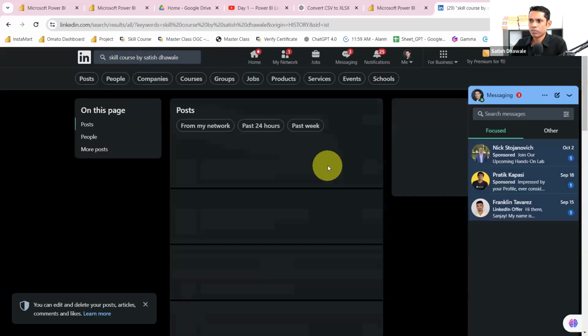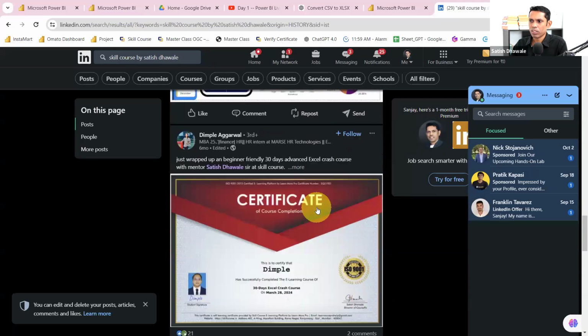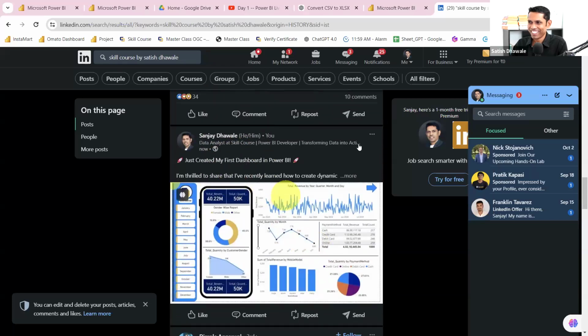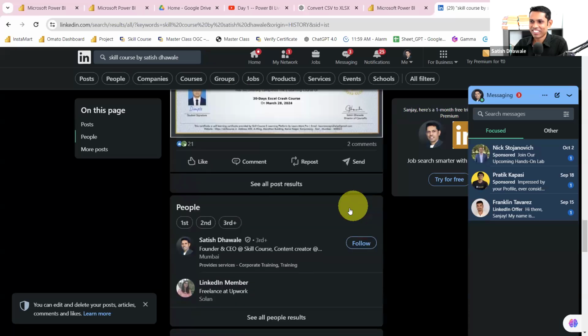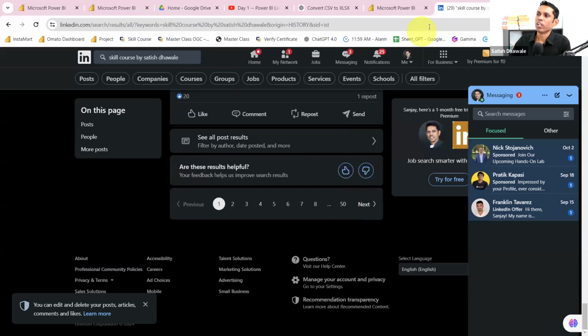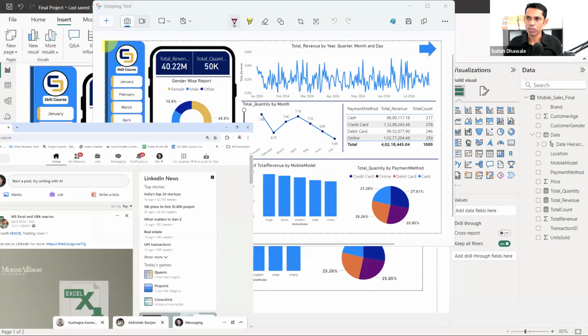So you'll be able to see people are dropping something new every now and then. Look here, I'm sharing this post right now. That's why it's coming, so I have to delete it, otherwise other people will follow this account. So this is how they are getting certificates. If you achieve any certificate, you should show your achievement somewhere else, guys. That is very important.